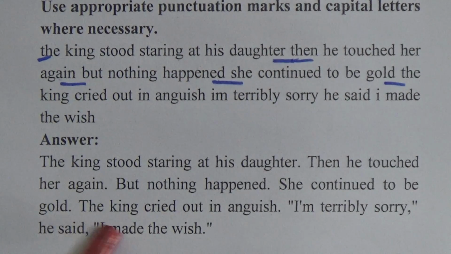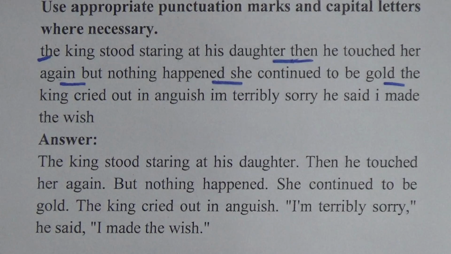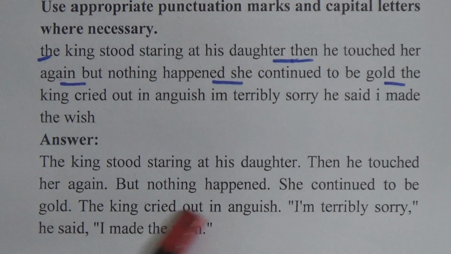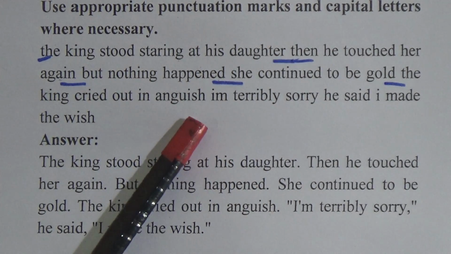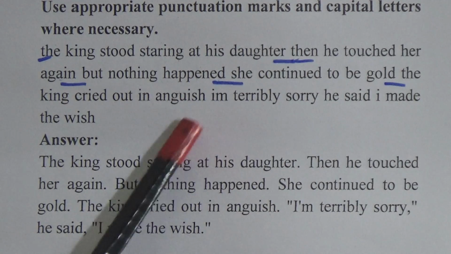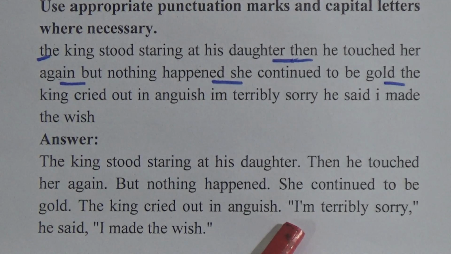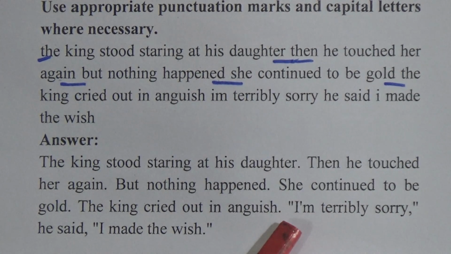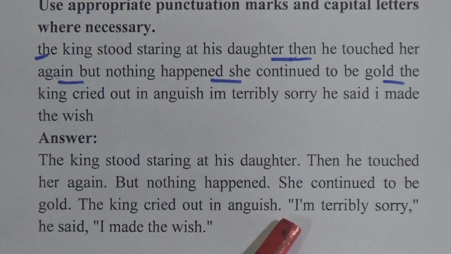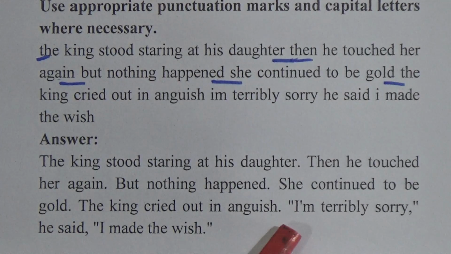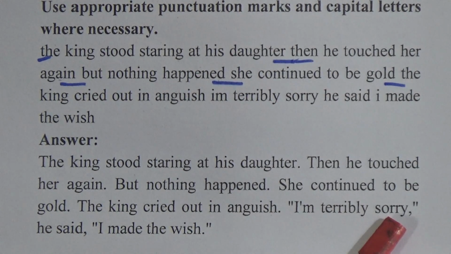Now look, the king cried out in anguish. That means he became angry, and he cried out in anguish. He is in pain. So it will be another complete sentence. And now the king is saying, so this is the quotation, "I'm terribly sorry." This is the short form of I am. So we will give an apostrophe between I and M, and we will use inverted commas also, because this is the speech of the king.